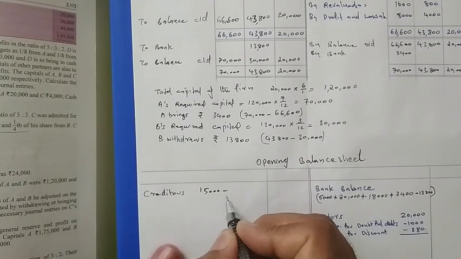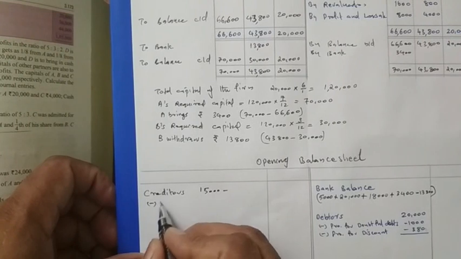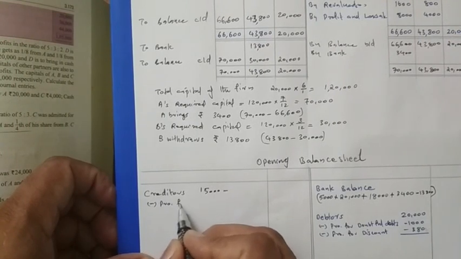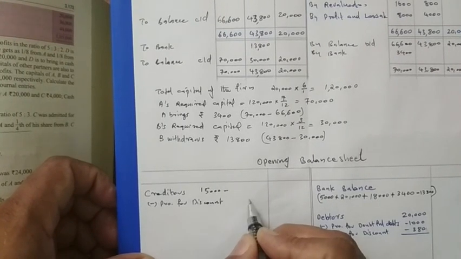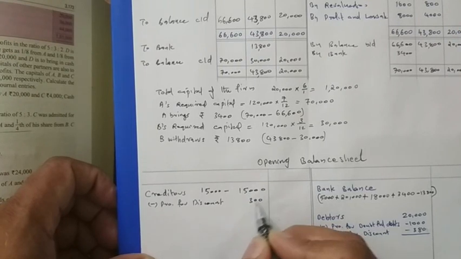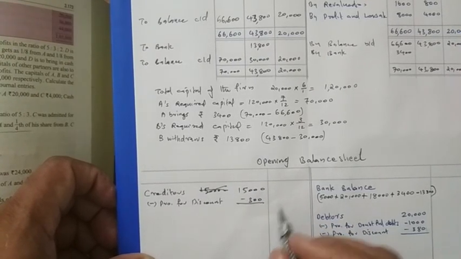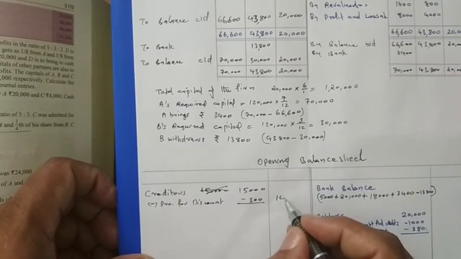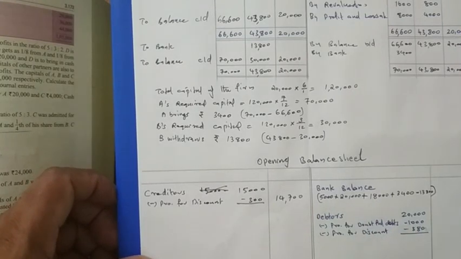And the 2% provision that we have to write here. So here minus provision for discount, that amount 300, we can write here. 15,000 minus 300, then how much? 14,700. That is in the outer column.